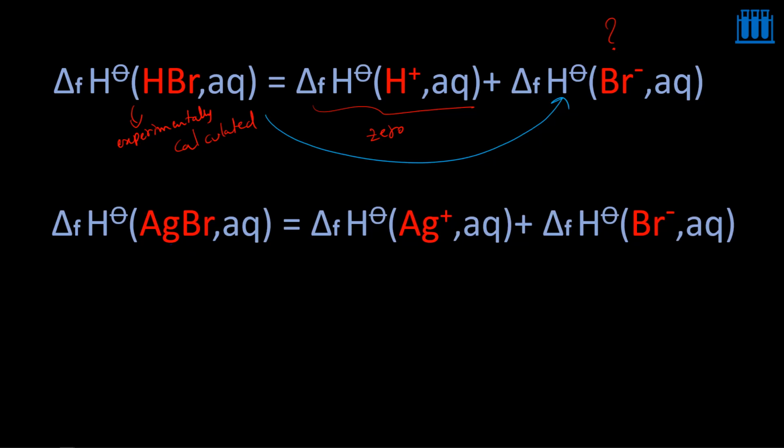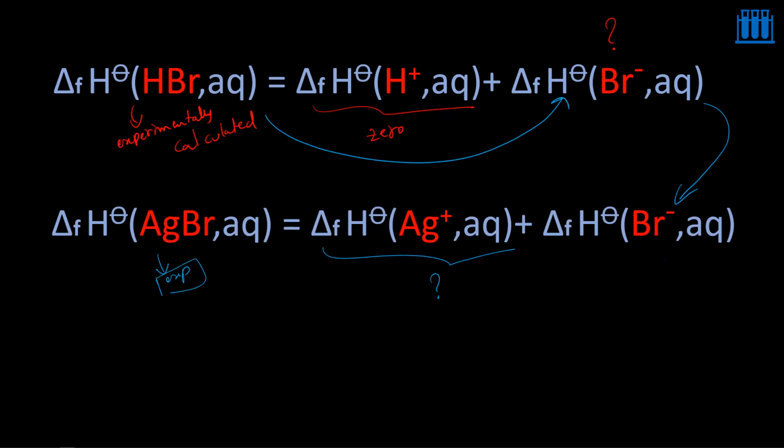Example, I have taken AgBr. Again, this is going to be experimentally identified, and this value, Br minus value, you have already identified from equation 1, that you can substitute here. Then what you're going to get here is how much this Ag plus ion is, and that you can identify. So this is experimentally determined.